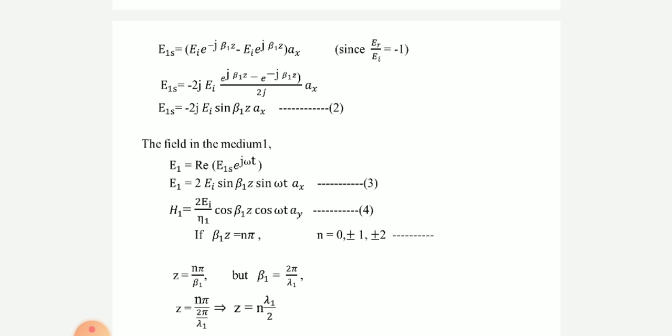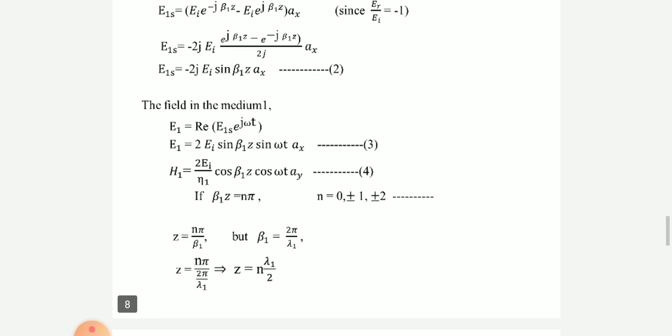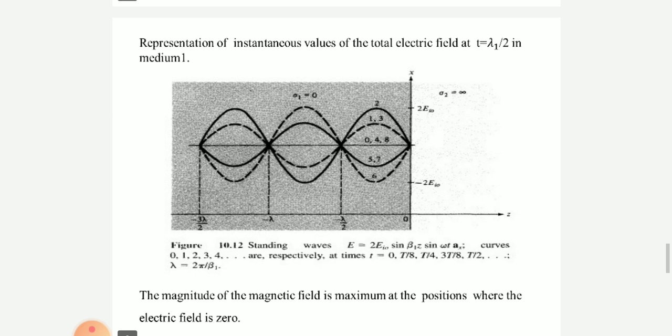Let us check the conditions for maximum and minimum values of the amplitude. It is obvious that when the incident and reflected waves are in phase, we get the maximum amplitude of the field.